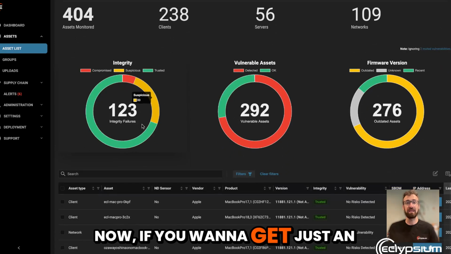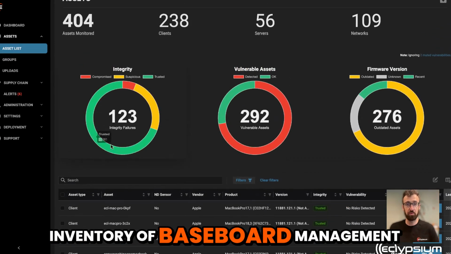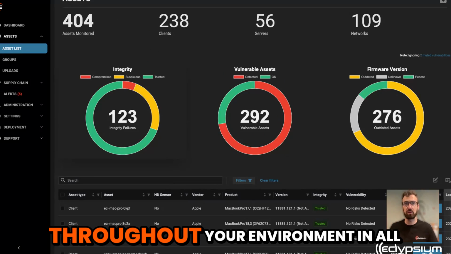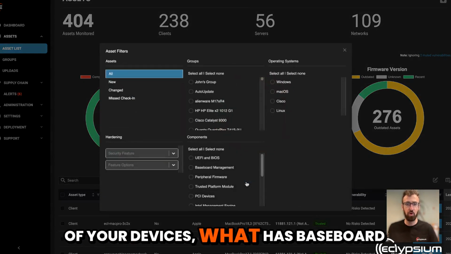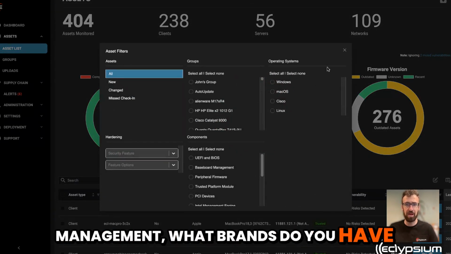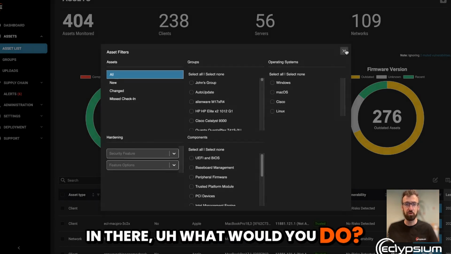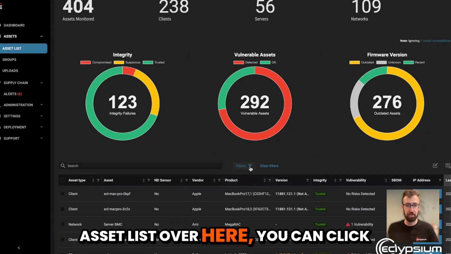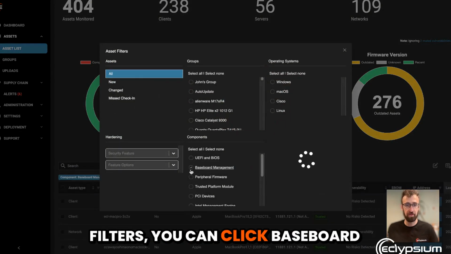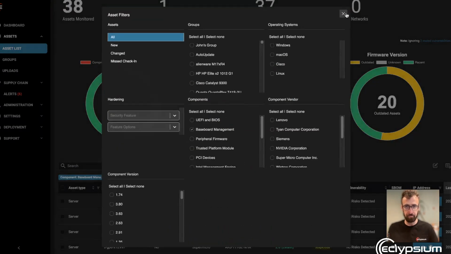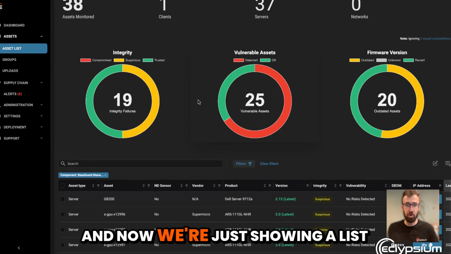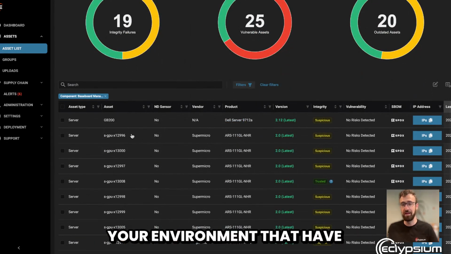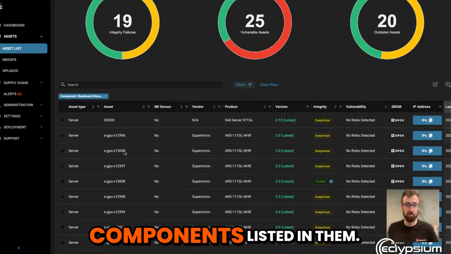Now, if you want to get just an inventory of baseboard management controllers inside of your environment so that you can see throughout all of your devices what has baseboard management, what brands do you have in there, what would you do? So in Eclypsium, from the asset list over here, you can click filters, you can click baseboard management, and X out of there. And now we're just showing a list of components or devices inside of your environment that have baseboard management controller components listed in them.